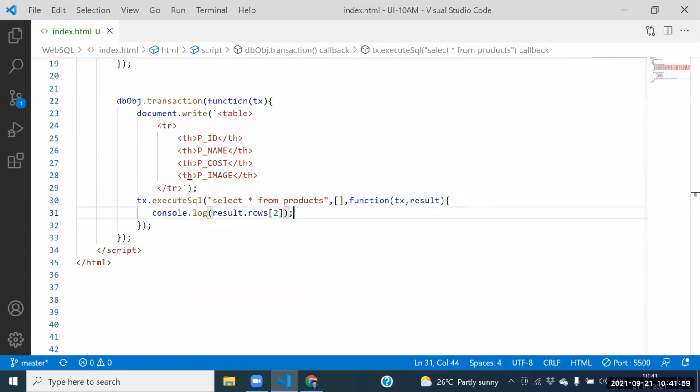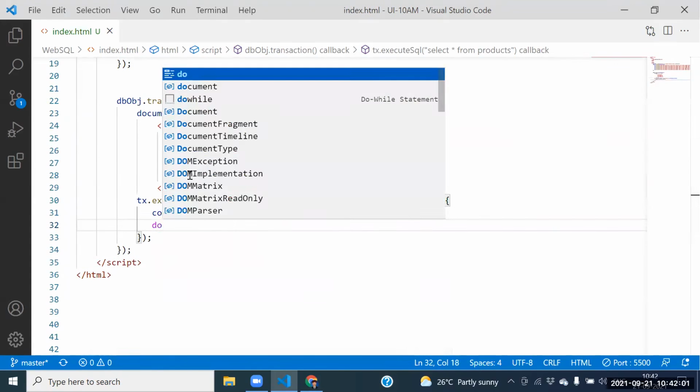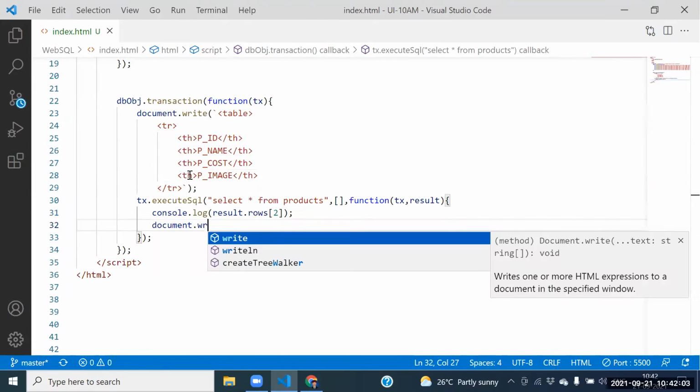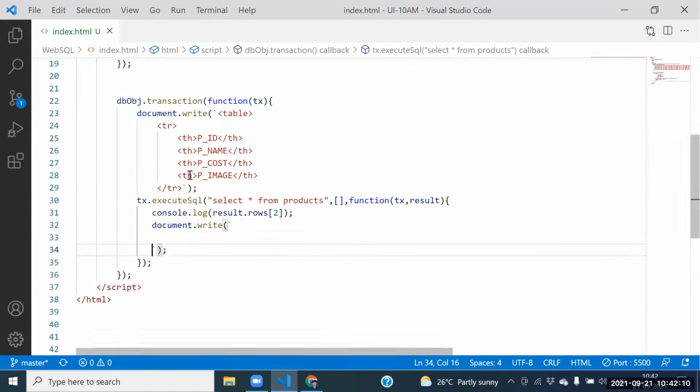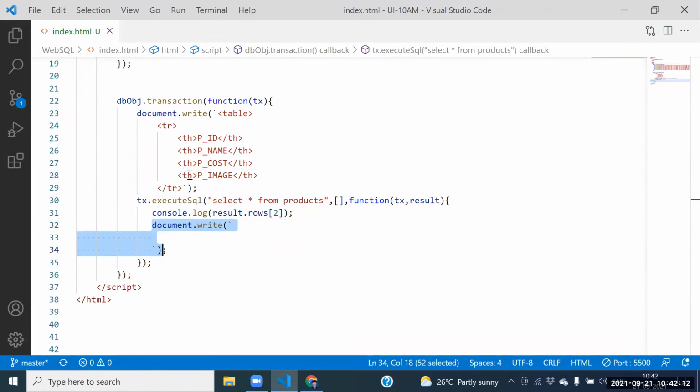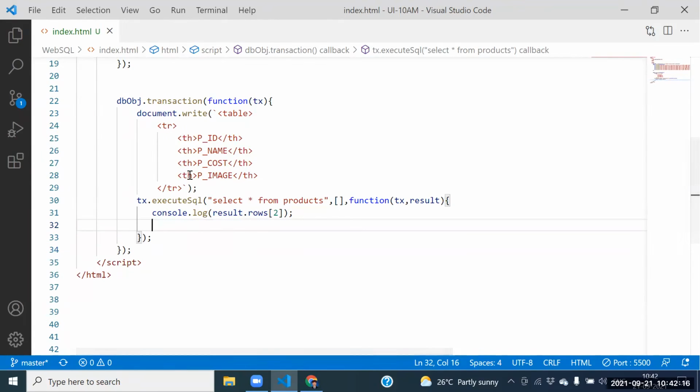After going here again, can I take document dot write again? Yes, sir. We need to print out the rows into the table. But before going to that one, can I take the for loop here? Yes, we need to take the for loop now.